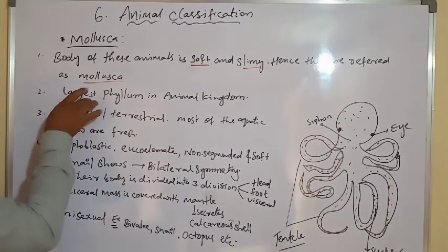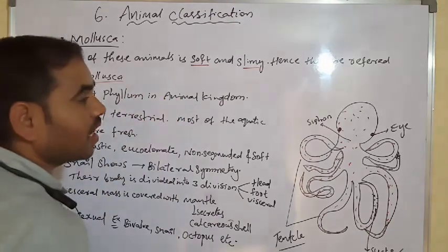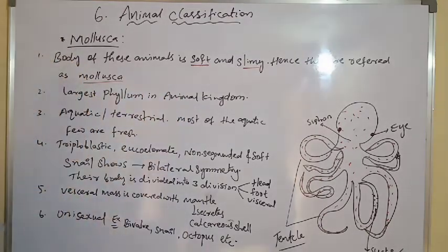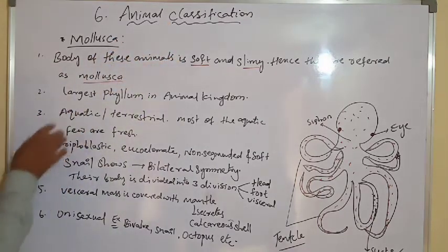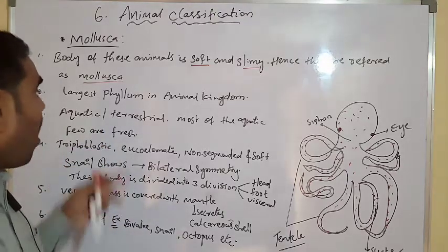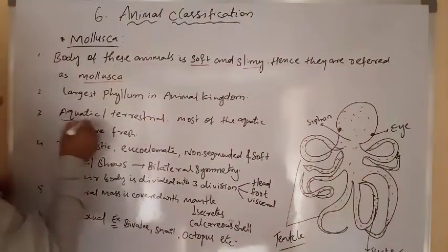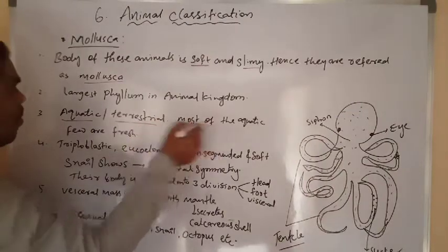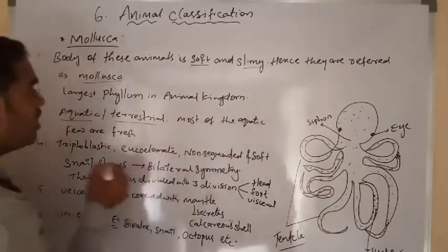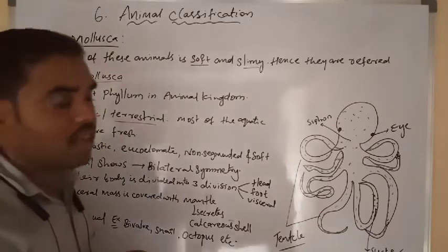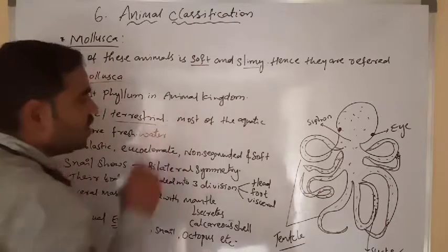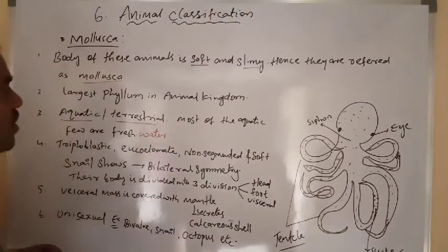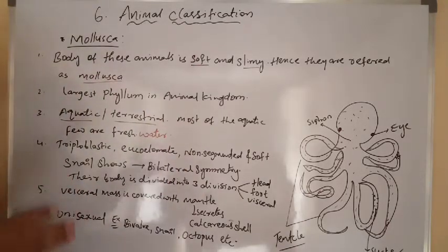Next, we have to see the largest phylum in the animal kingdom. In the animal kingdom, Mollusca is the largest phylum. Mostly these molluscs are aquatic, terrestrial, or living in fresh water also. Next, these animals are triploblastic.